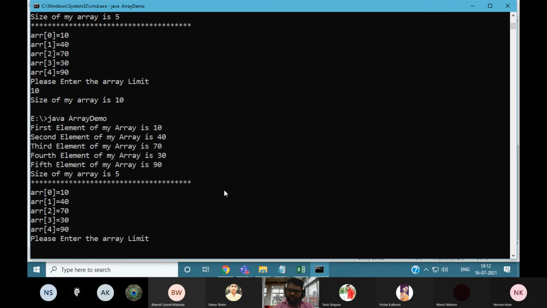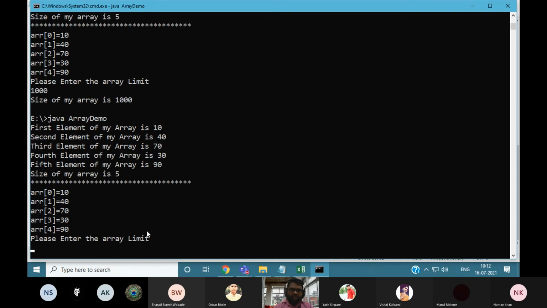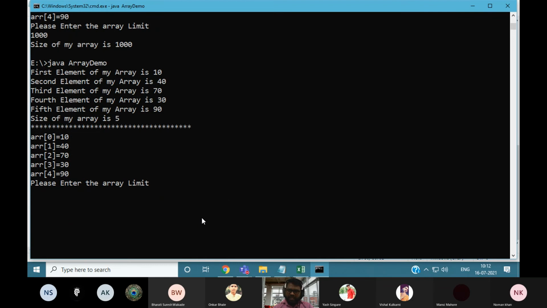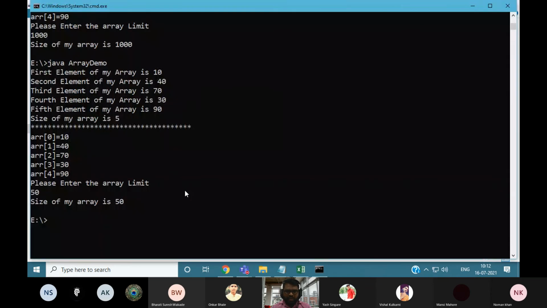In a similar manner, you can enter the array limit as, for example, 1000, or 50. It is according to your user requirement. So you now know how to allocate the memory space from the user input. Then according to the user input, you can insert the values also.